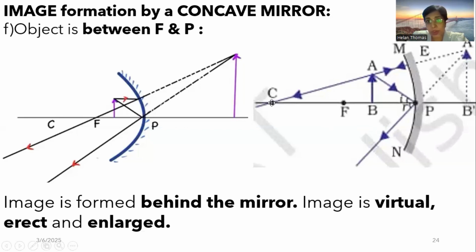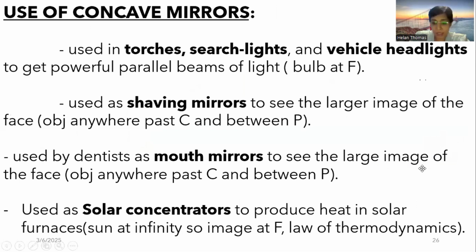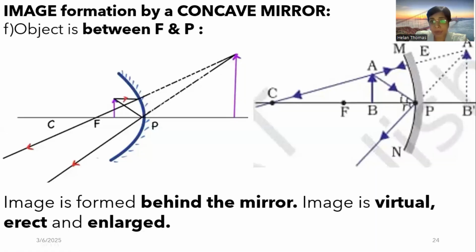In this picture, it's more evident. The ray that passes through the center of curvature will touch the object, and the incident ray will hit the concave mirror, and this reflected ray will trace back the same path. So these two rays are diverging rays.